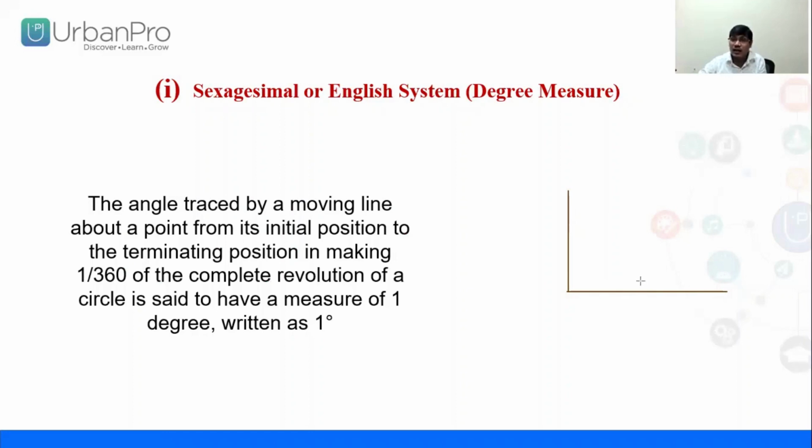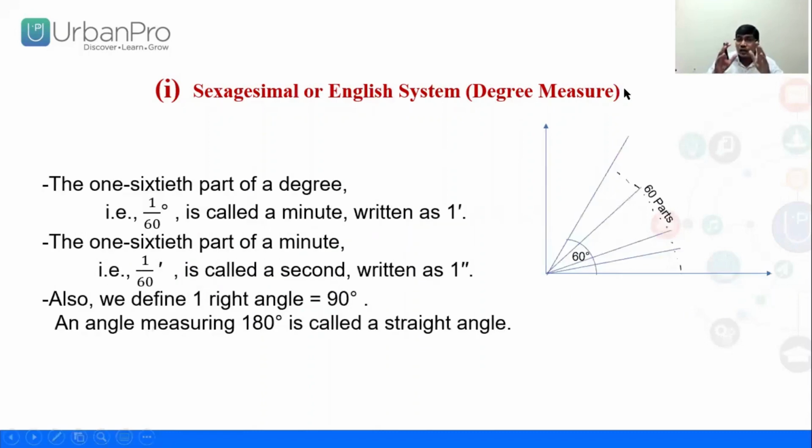But sir, we don't know degree. That's why I'm explaining you. What did mathematicians do? They made one quadrant and they measured angles. And that measurement of angle in this particular part is called what? Degree measurement. How? See, when it is divided into 90 parts, each part is called degree.